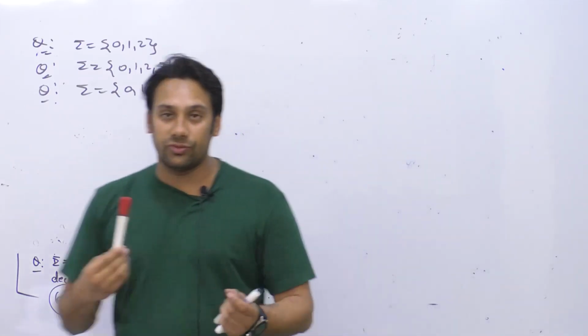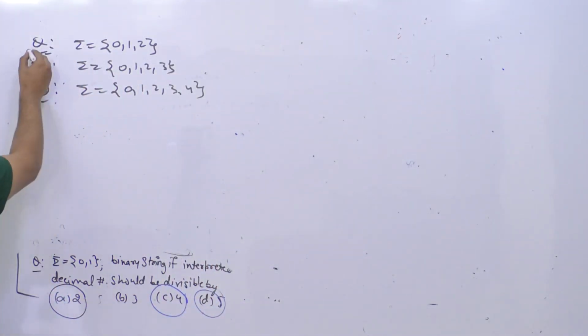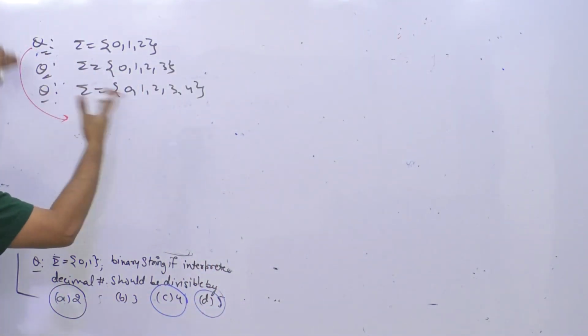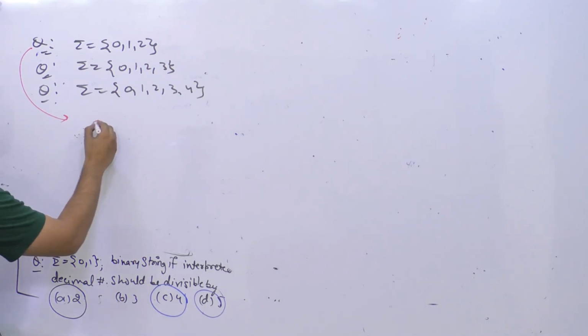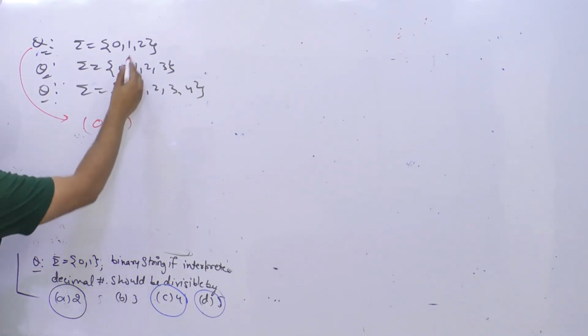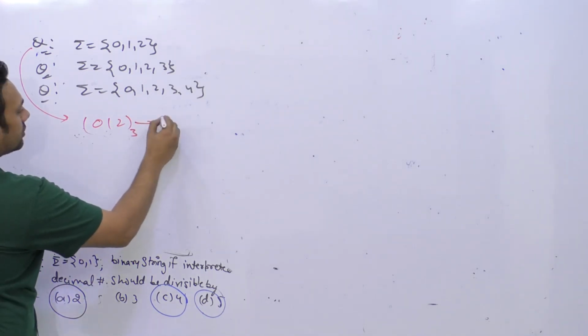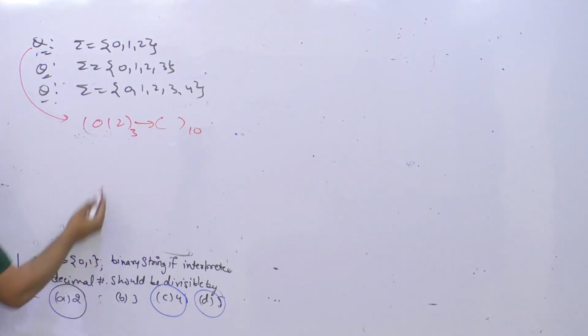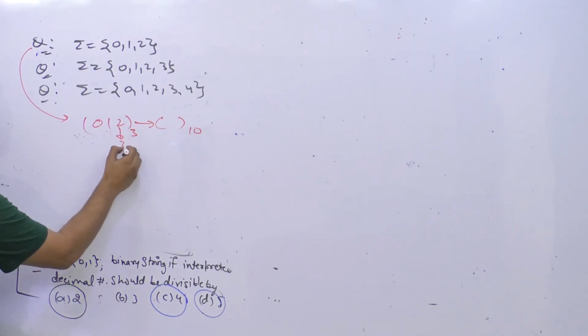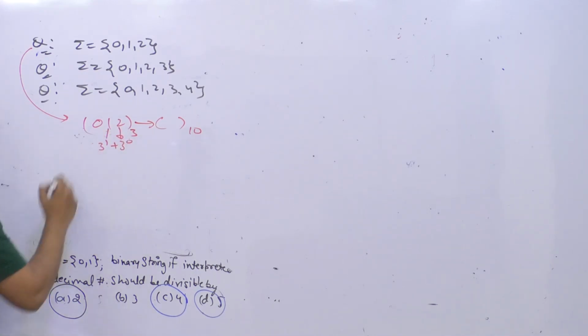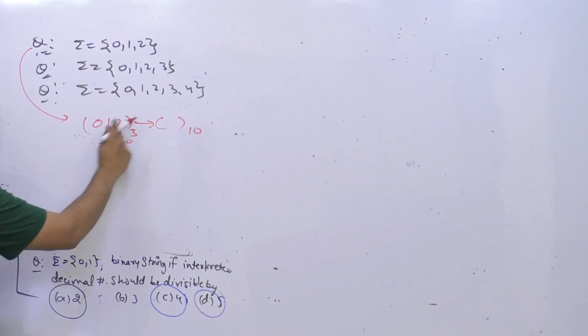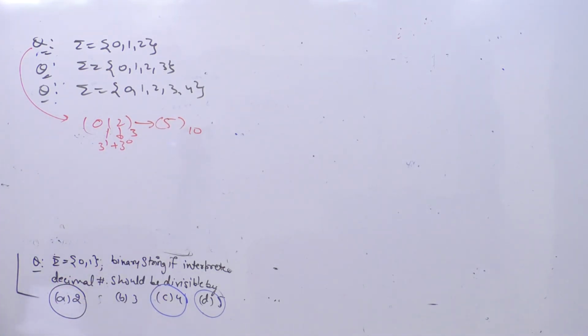Let me just show you with the help of an example. If I take any random string, for example 0, 1, 2, here the base will be 3. If you convert this number to a decimal number, you have to do 2 into 3 raised to power 0 plus 1 into 3 raised to power 1, which is 3, plus 2 is 5. So the equivalent decimal number is 5.